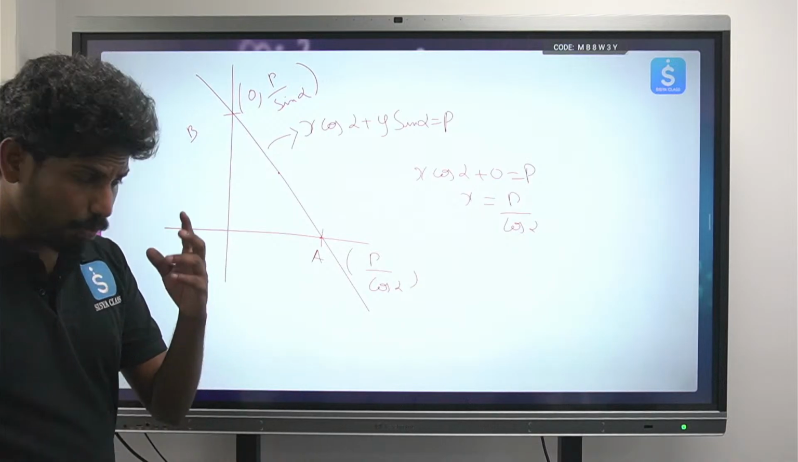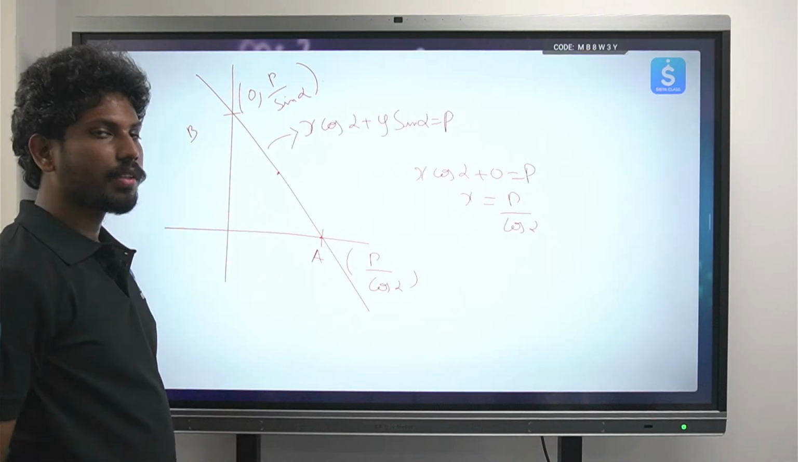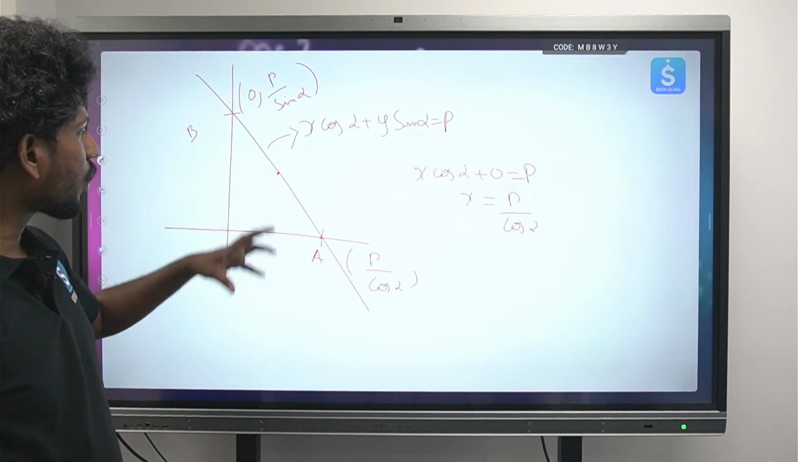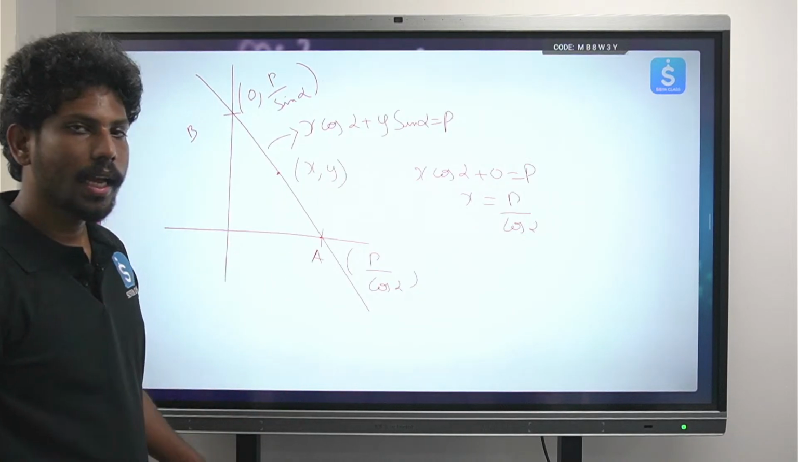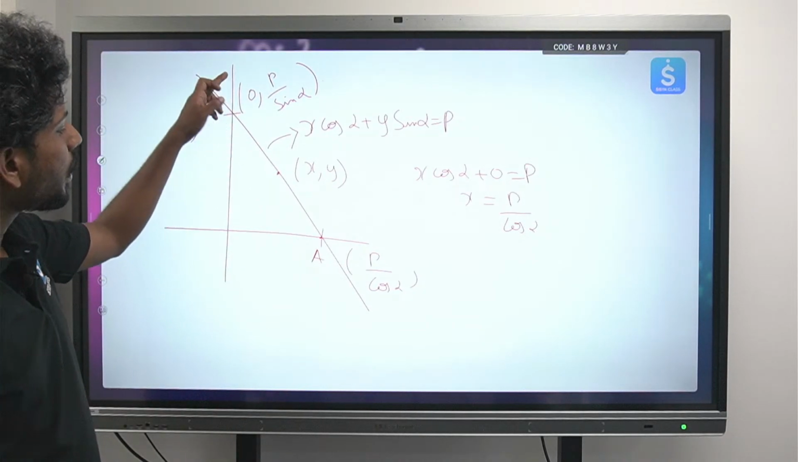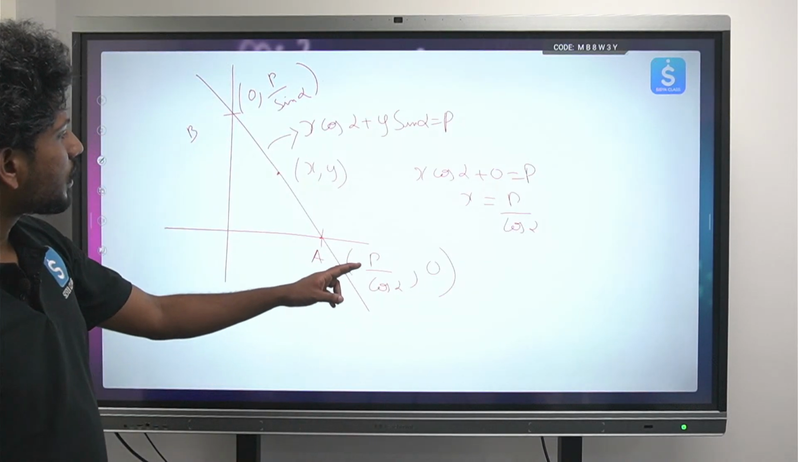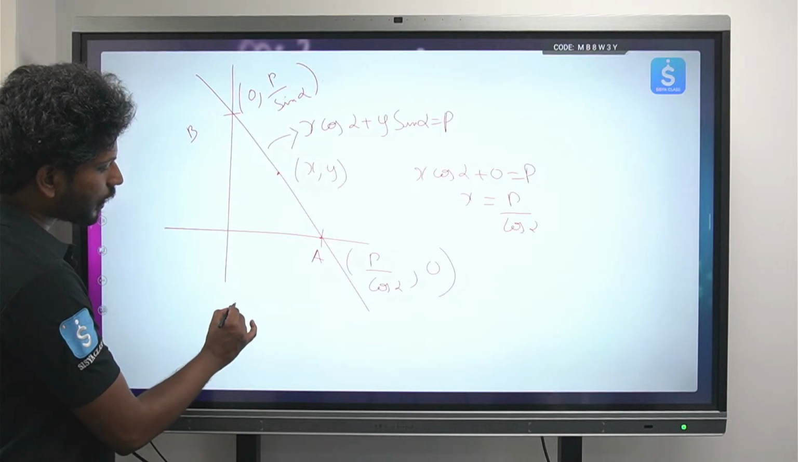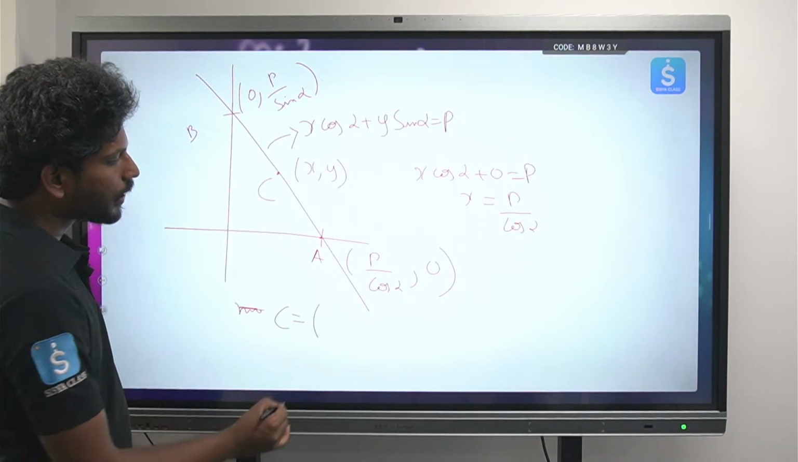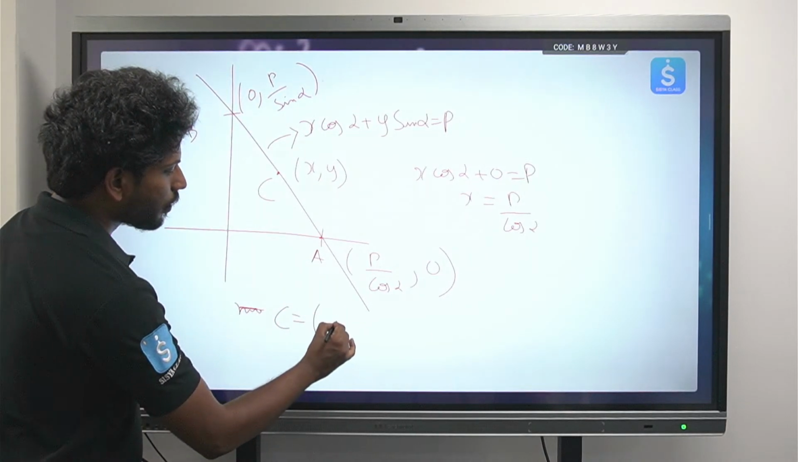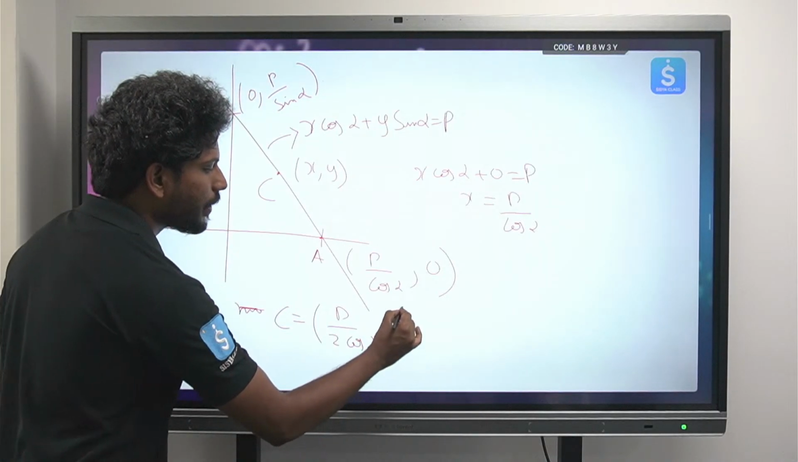Okay, now what we do is, he is saying what is the locus of the midpoint of this sort of an equation between the coordinate axes. So let the midpoint be x comma y. So from here, what can we do? What is the midpoint of A and B? Where this is p cos alpha comma 0. Okay, so what is the midpoint of AB? I'll call this C. So C is the midpoint, which is nothing but p cos alpha plus 0 by 2, that will be p by 2 cos alpha, and comma 0 plus p sin alpha, so p by 2 sin alpha.